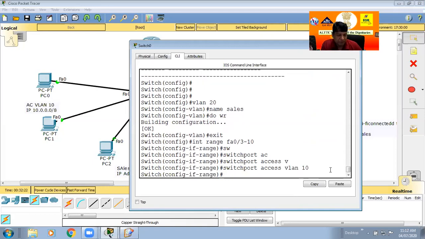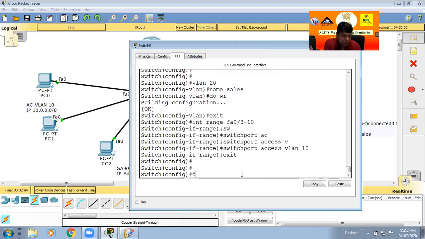Just enter. So the meaning of this is that I go to the switch, all port numbers 3 to 10, and instruct them via this command. You can type this line directly, or with the help of the tab button, but the command is that. So now my switch is ready from 3 to 10 for the VLAN. Now exit.